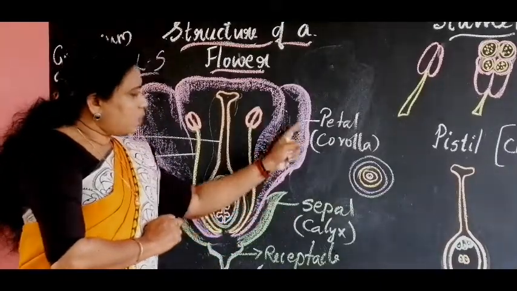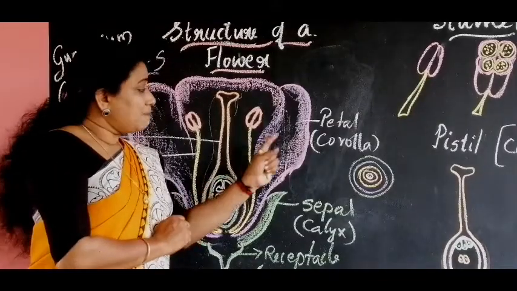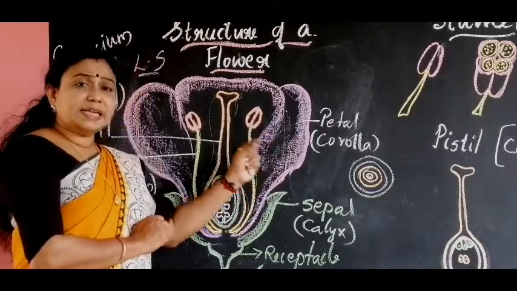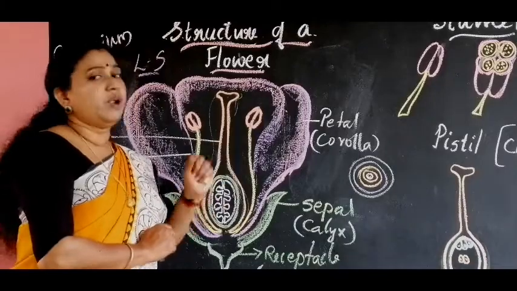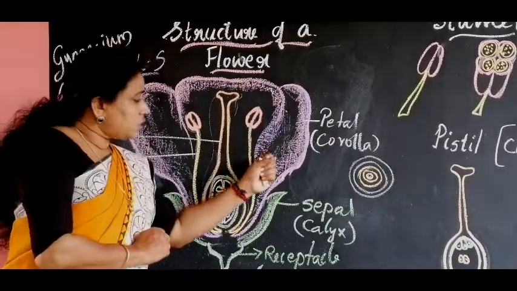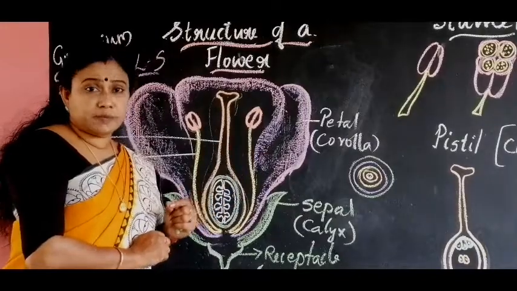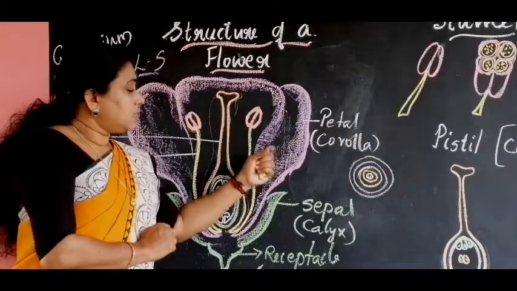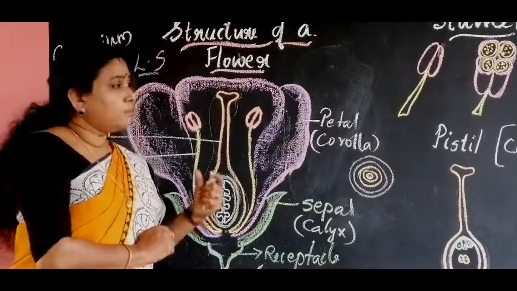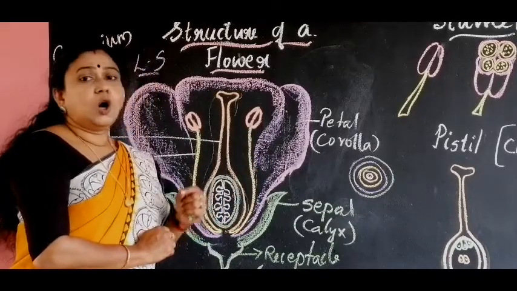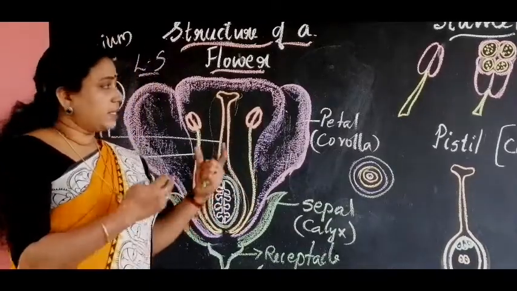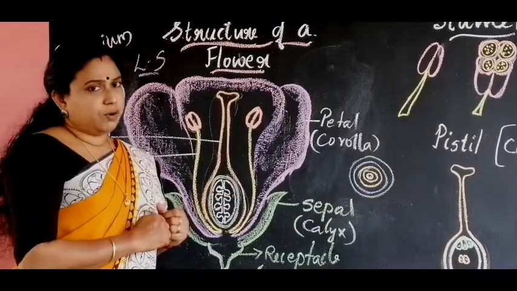Next, what is the function of the petal? The petals are the most brightly colored structures of a flower. The function of these petals is to attract insects, birds or other organisms. We also get attracted by brightly colored flowers, no?